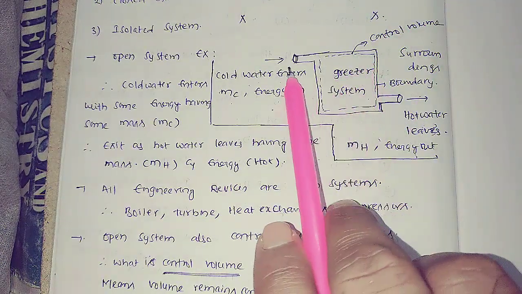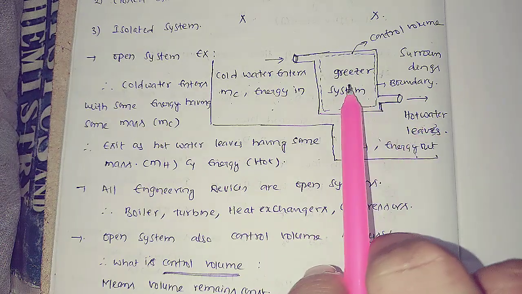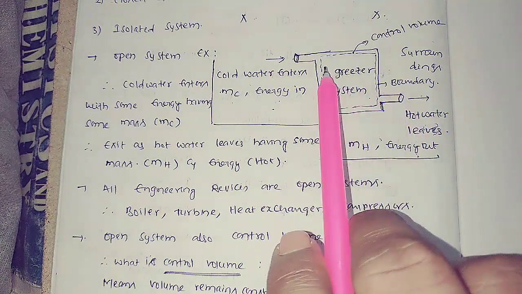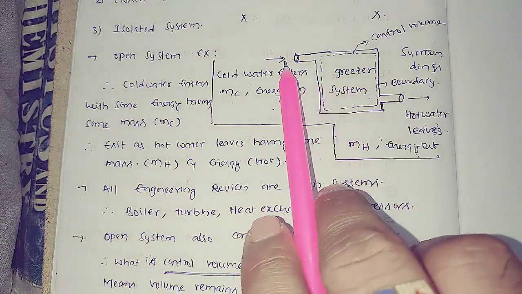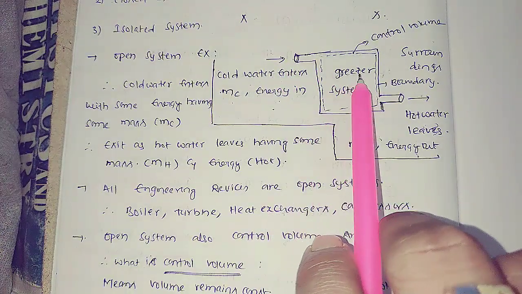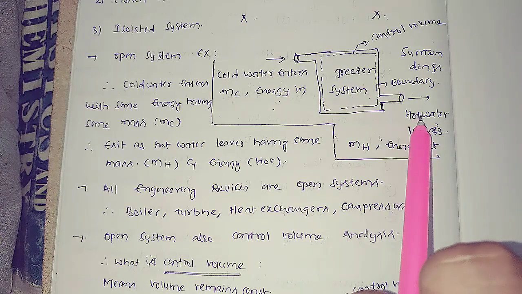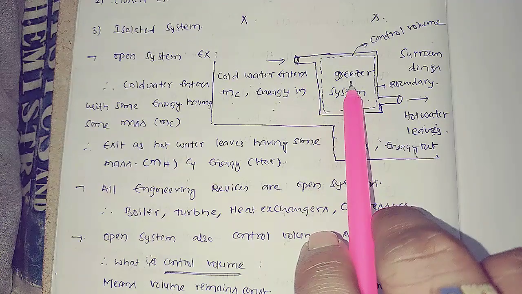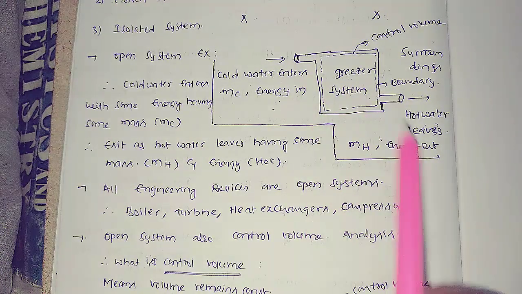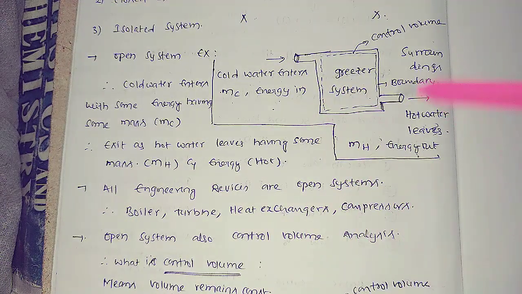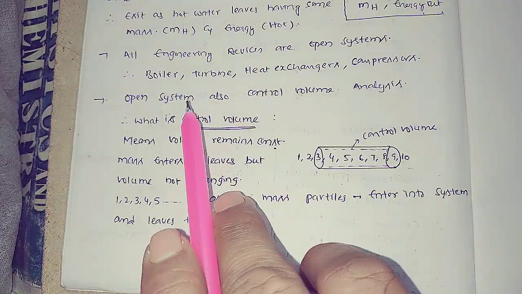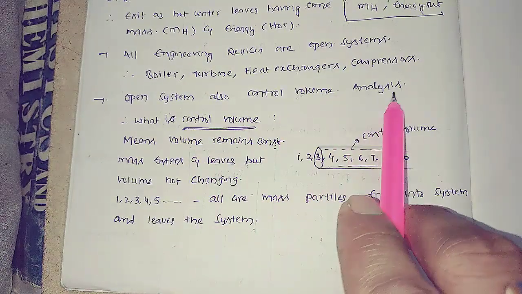All engineering devices are related to open systems. In each and every case, both mass and energy enter into the system, and mass and energy leave the system. We use these applications in all engineering devices. The open system is also called control volume analysis.